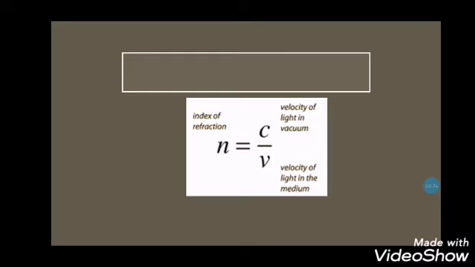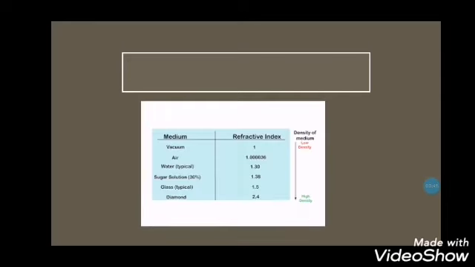c is the velocity of light in vacuum, and v is the velocity of light in the specific medium that we are working in. Now, the refractive indices: the vacuum is 1, the air 1.000036, the water 1.3, sugar solution 1.38, glass 1.5, and diamond 2.4. These numbers are going to be given, but you must know that the lowest refractive index is the vacuum, so 1. All the others have a higher refractive index. And that's it.